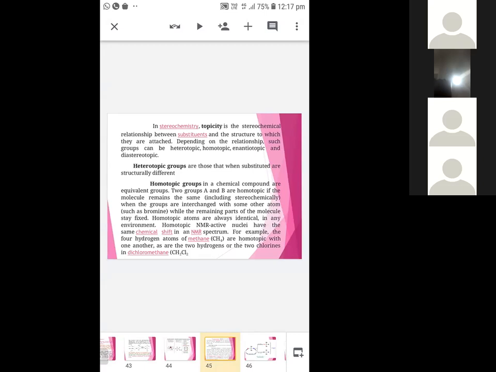Two groups A and B are homotopic if the molecule remains the same when the groups are interchanged with some other atom, while the remaining parts of the molecule stay fixed. Homotopic atoms are always identical in any environment. For example, in methane, the four hydrogens are homotopic. In dichloromethane, the two hydrogens are known as homotopic.